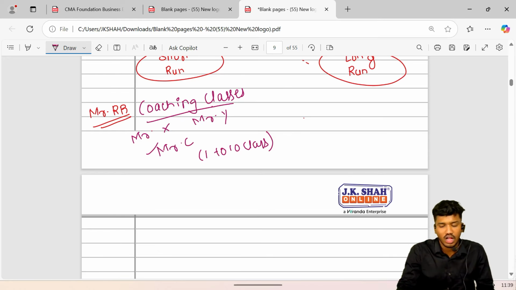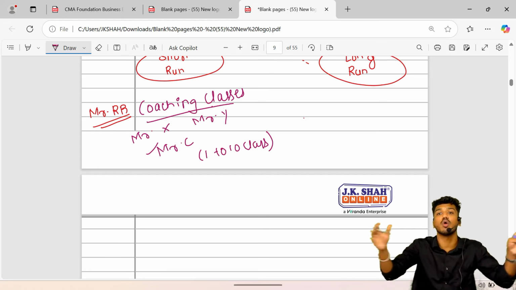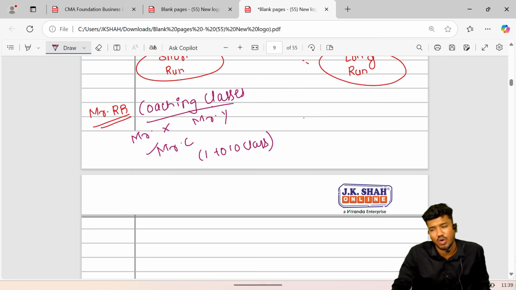Why? Because we are not financially so upgraded. I have only 1 crore rupees. In that 1 crore, I have to arrange all the resources. The books shall be printed, benches shall be arranged, teachers' fees, everything has to be arranged. So it would not be a wise decision to purchase the property. Rather, we can take the property on rent and conduct our coaching business.